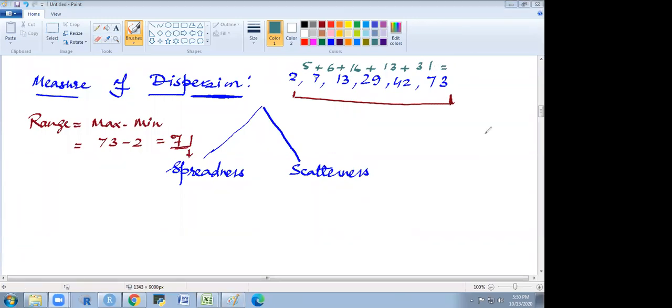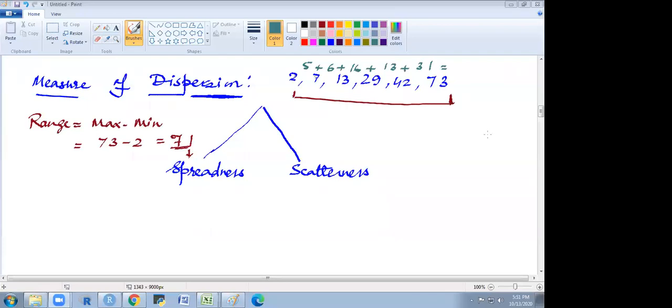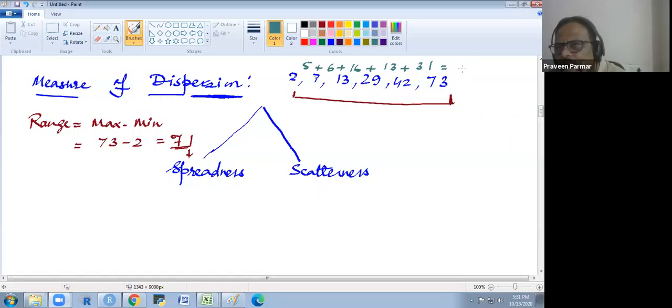Can somebody calculate it for me? 17, 61. The average. Okay, no problem. You could join without camera. No problem. What is the mean of this? Oh, 14.2. Okay, so we are getting 14.2, the mean.